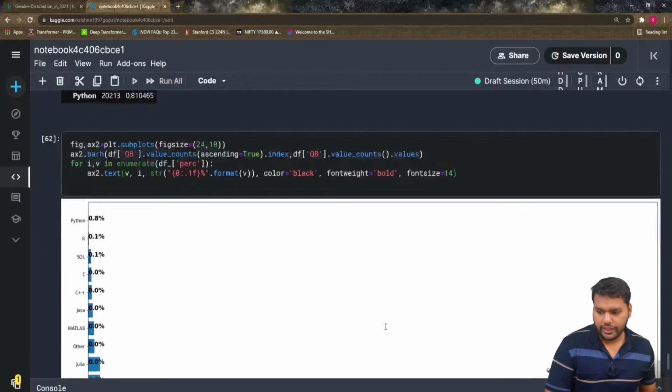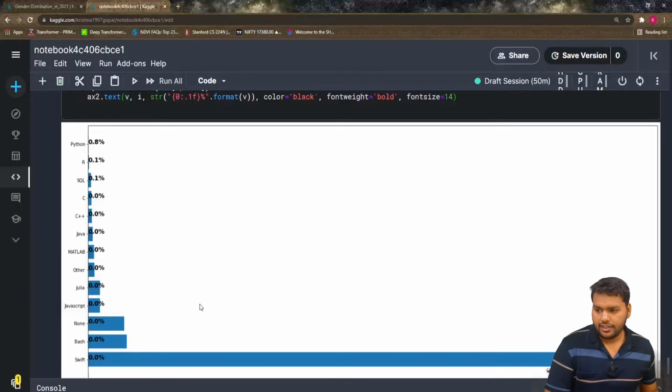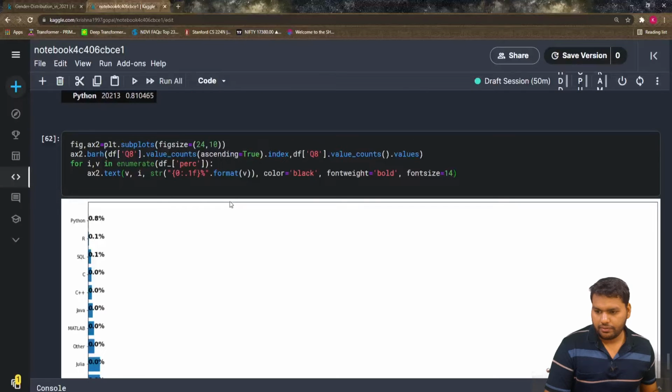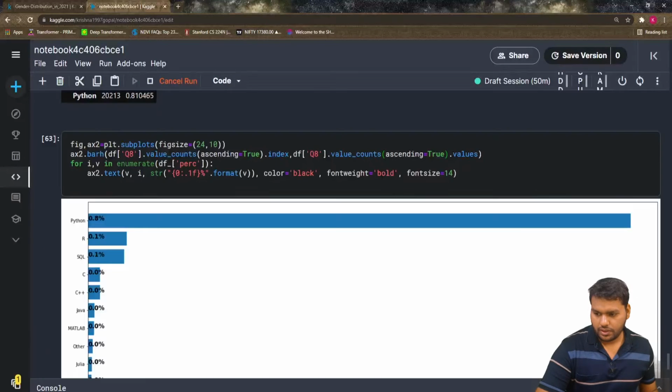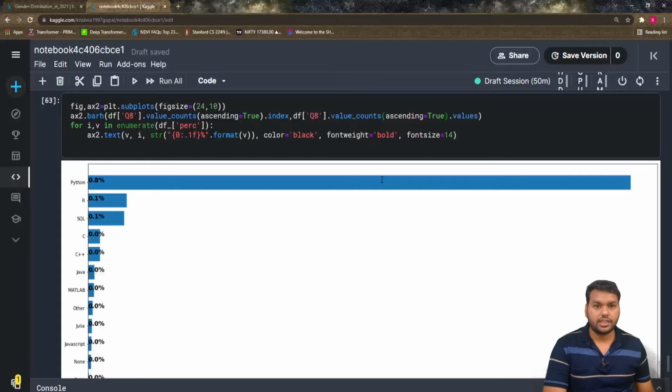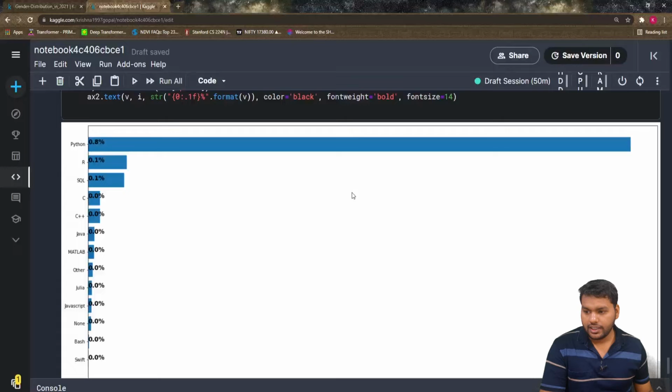And let's say if you print it, you can see it, but we have to check where it is wrong. It should be passed here, it's true and it's true. Yeah, so this is the thing we are discussing. So 0.8 means 80% of the people are suggesting to learn Python first, then R, SQL and C.